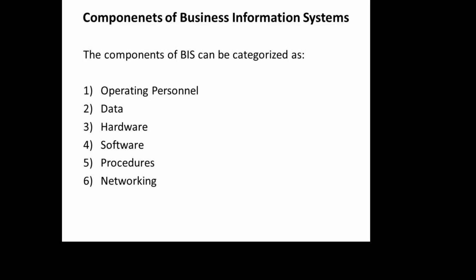Next is software. Software is nothing but the instructions given to arrive at some output. Software engineers develop the software to arrive at some results.